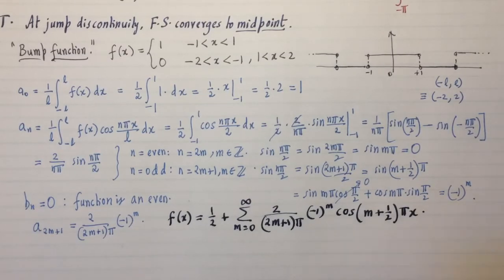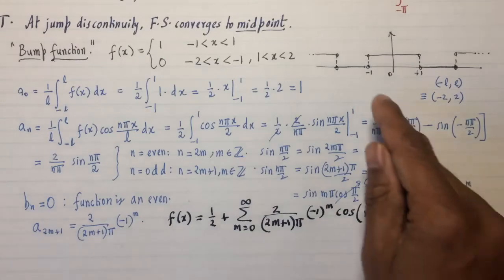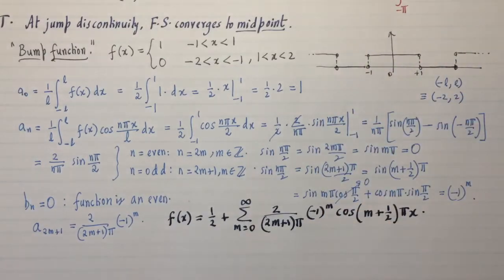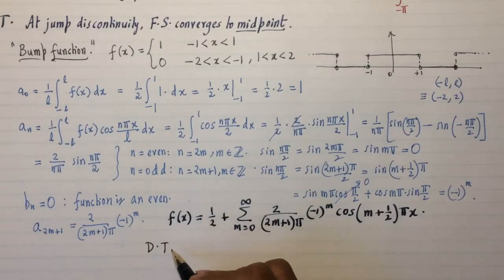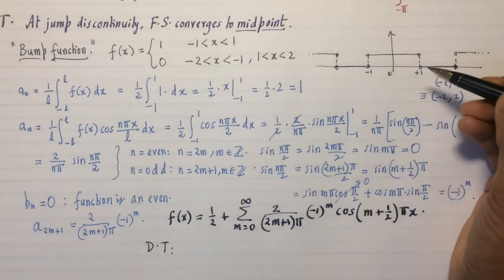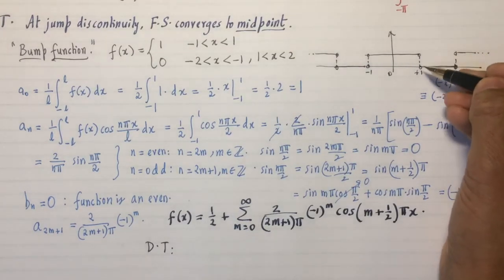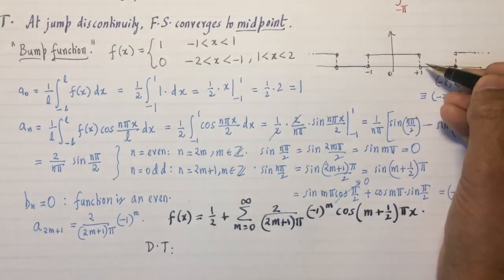On the face of it, I just wanted to appreciate how remarkable this statement is. You're saying that something that looks bumpy like that can actually be written as an infinite sum of sines and cosines, in this case just cosines. So that itself is quite incredible. Now just make sure that Dirichlet's theorem is satisfied. Dirichlet's theorem says when you have things like jump discontinuity, for example at 1 or -1, you will get the midpoint value.